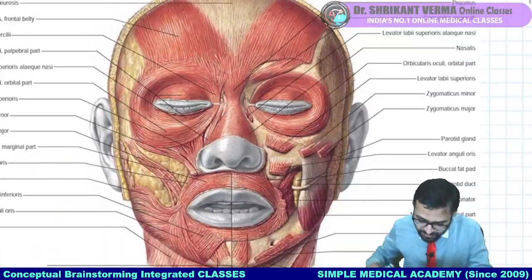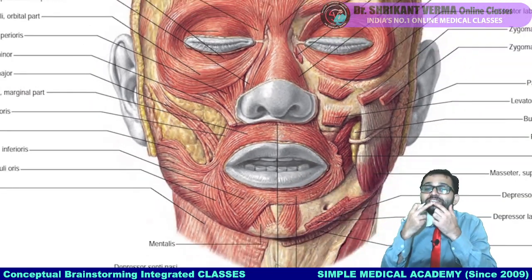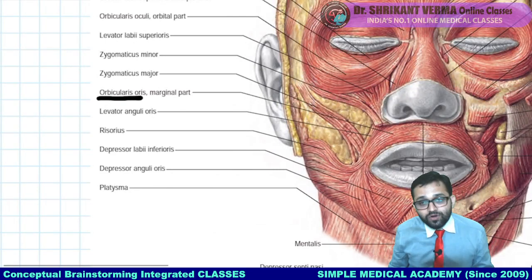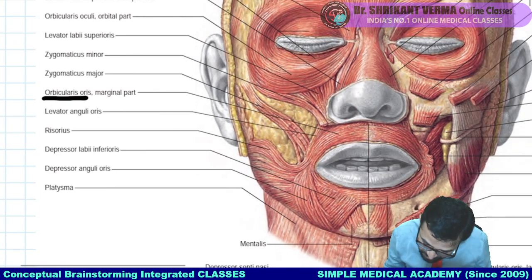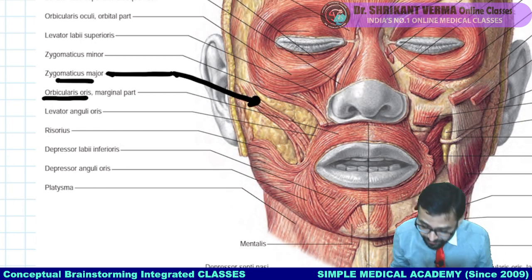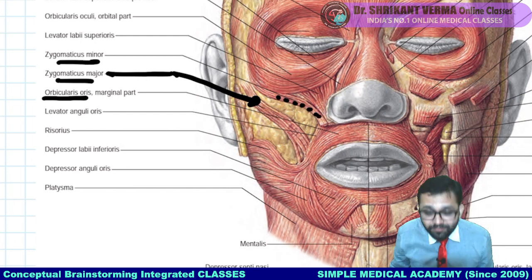See here, the muscle which is around the mouth in orbital shape should be known as orbicularis oris. The muscle coming at the corner, responsible for the smile, is zygomaticus major. Another muscle which is small is zygomaticus minor.